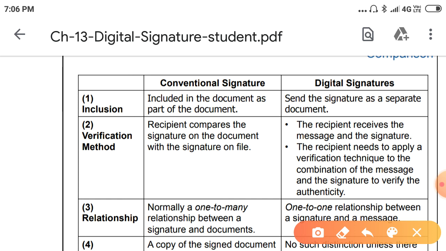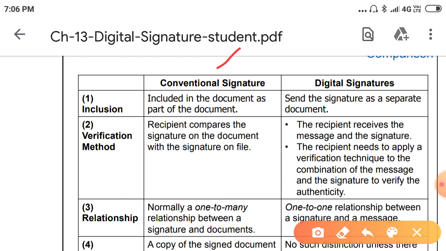The example for this is a bank signature, the signature in the checkbook. If you take a check, it comes along with the sign, with no separate document. That is the conventional signature.